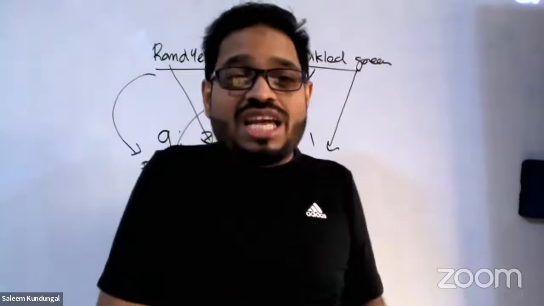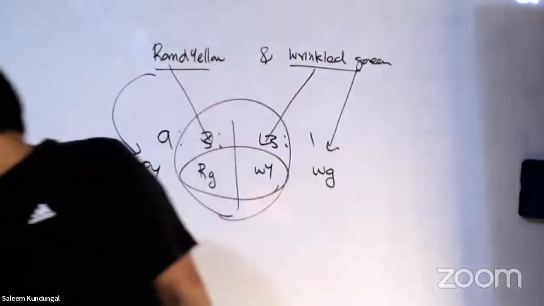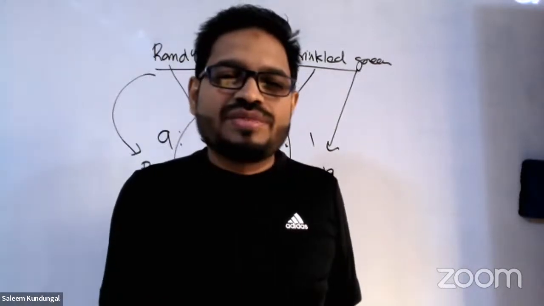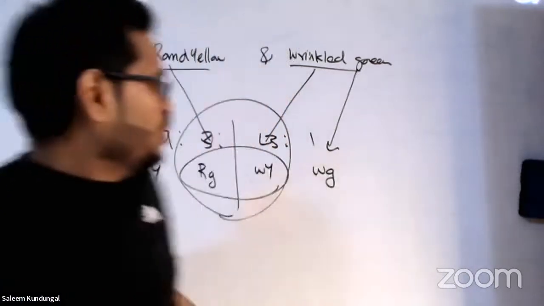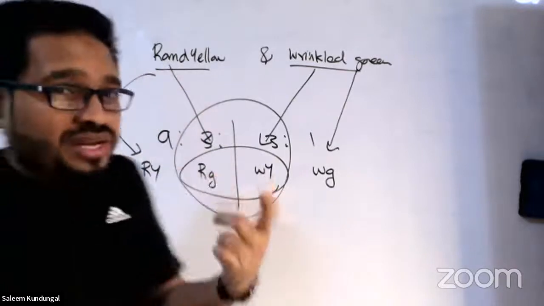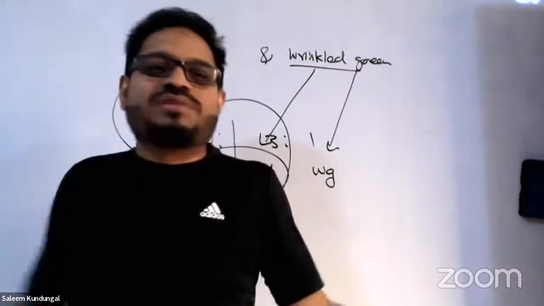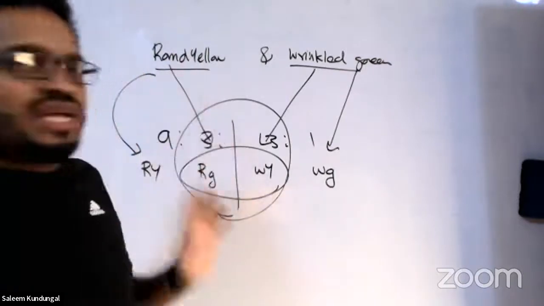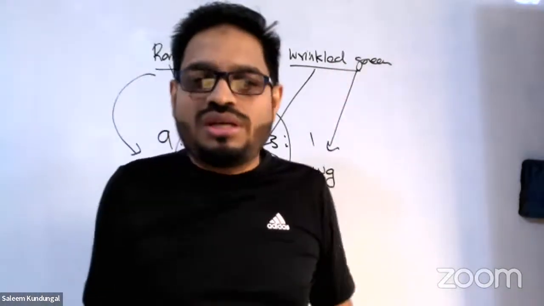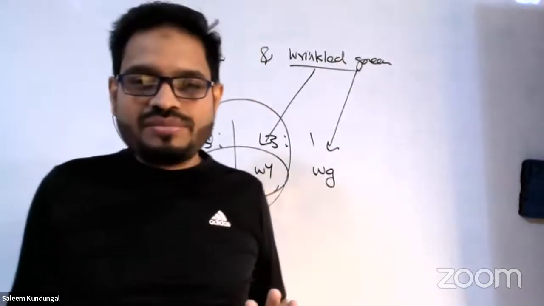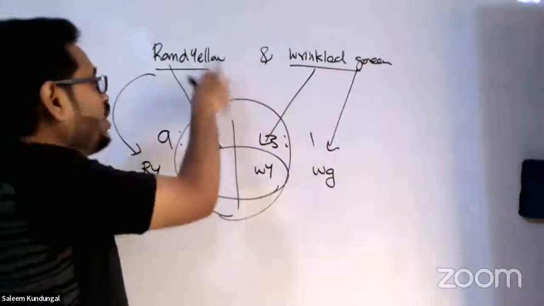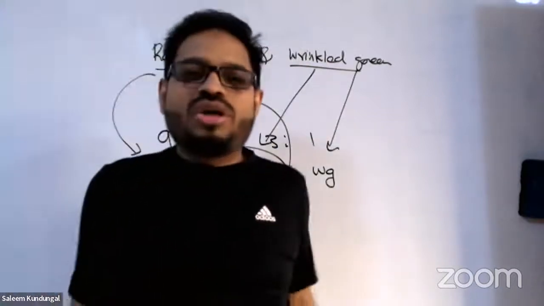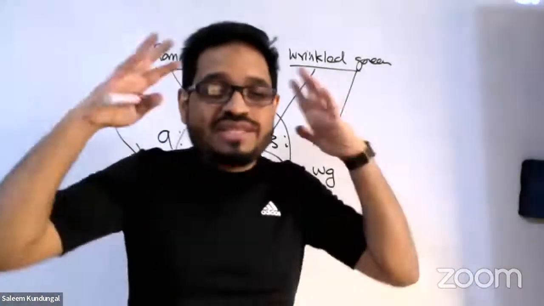So segregation of one character is independent of the other pair of characters. Now you understand what I mean? So round had the law of independent assortment. Independence means freedom, isn't it? Round has the freedom to choose yellow or green. Wrinkle had the freedom to choose what? Yellow or green. Or the opposite way you can say: yellow had the freedom to choose round or wrinkled. Green had the freedom to choose round or wrinkled. All these things are together having the same sense.